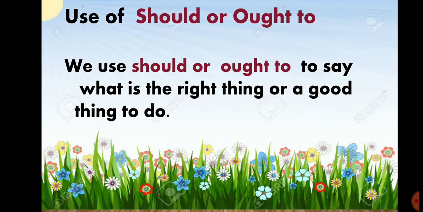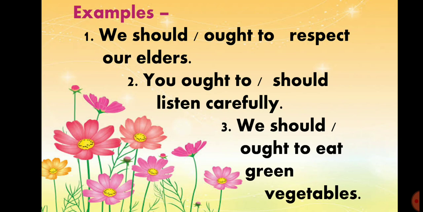Next is use of should or ought to. We use should or ought to say what is the right thing or a good thing to do. Any one you can use, either should or ought to. See the examples? We should or ought to respect our elders. You ought to or should listen carefully. We should or ought to eat green vegetables. Any one you can use, either should or ought to.